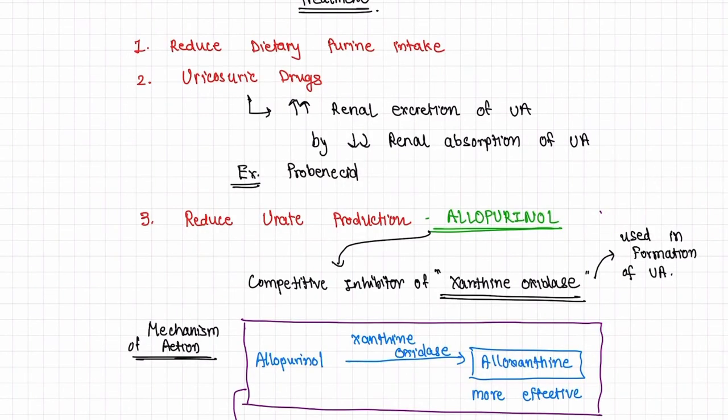Now treatment of gout. First, reduced dietary purine intake. Second is use of uricosuric drugs. These drugs increase renal excretion of uric acid by decreasing the renal reabsorption of uric acid. An example of a uricosuric drug is probenecid.